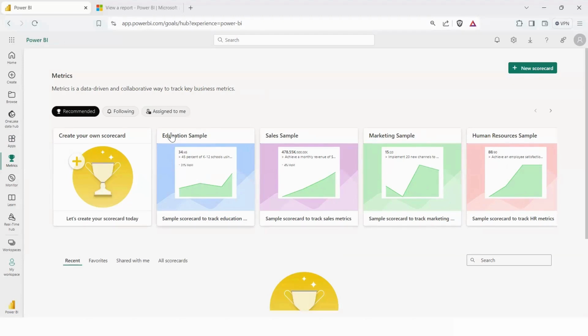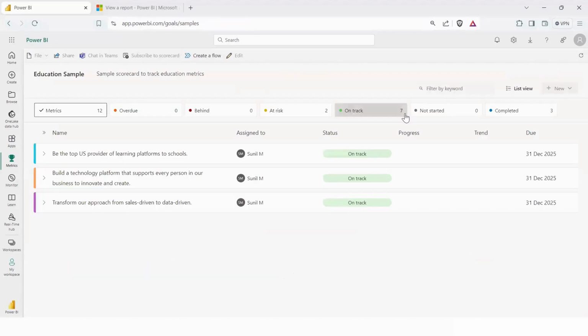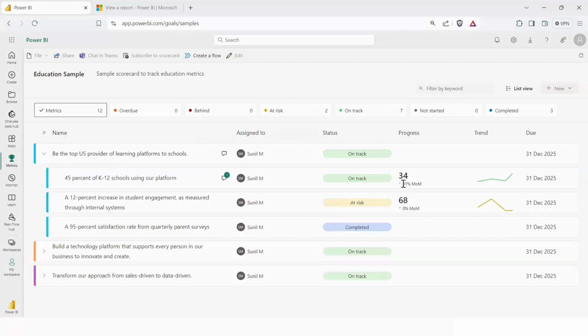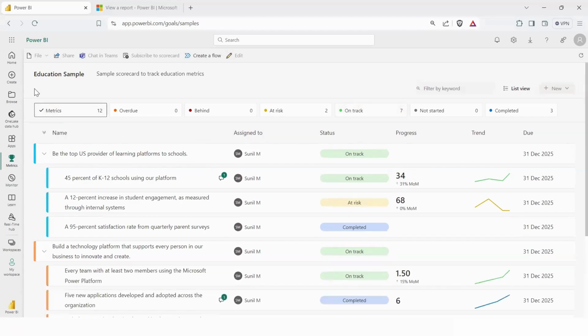education sample. So let's say if I click on this education sample, it would open the education sample for me. And it would give me some hints also. For example, over here, it is saying to me, be the top US provider of learning platforms for a school. So if I click over here, it would show me that particular metric related to the data set. So we'll also talk about it in some lecture.